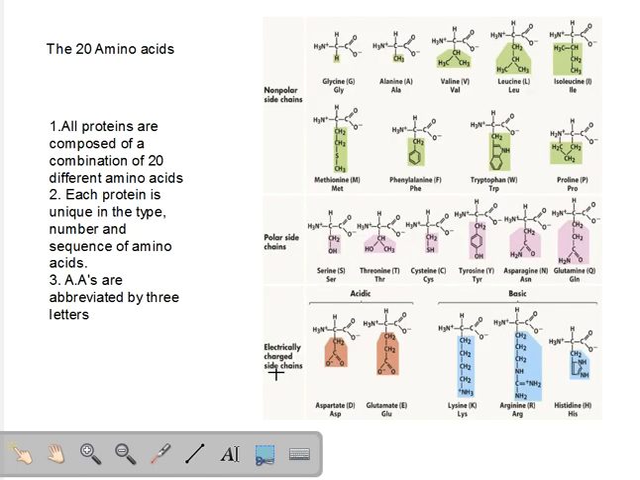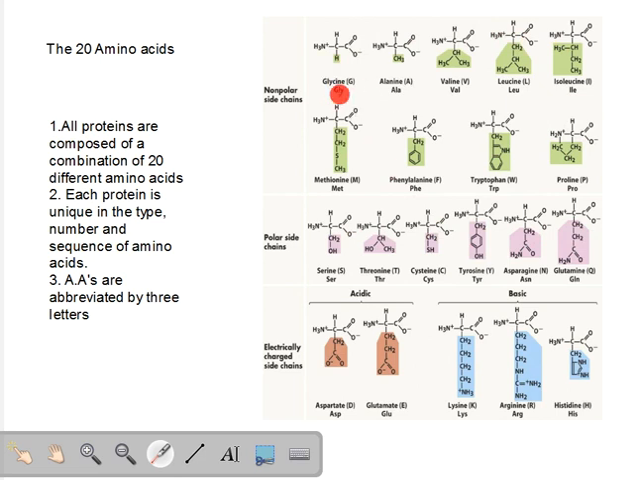Proceeding further. Now, how many amino acids are actually known to us? Well, there are over 100 amino acids known to us, but only 20 amino acids make up all proteins in all the forms of life present on our planet. And what are these 20 amino acids? They are given out here. Now, there are so many of them.